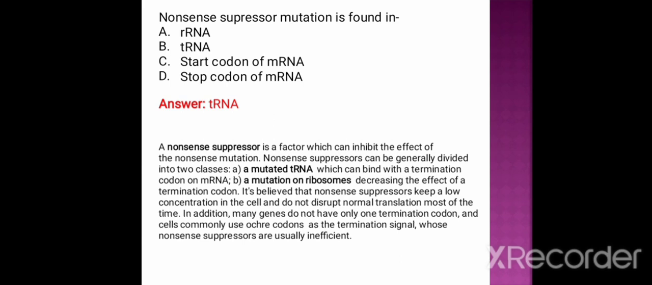A mutated tRNA which can bind with a termination codon on mRNA, or it may be a mutation on ribosome, decreasing the effect of a termination codon. It's believed that the nonsense suppressor keeps a low concentration in the cell and does not disrupt normal translation most of the time. In addition, many genes do not have only one termination codon, and the cells commonly use occurred codons as the termination signal, whose nonsense suppressor are usually inefficient.